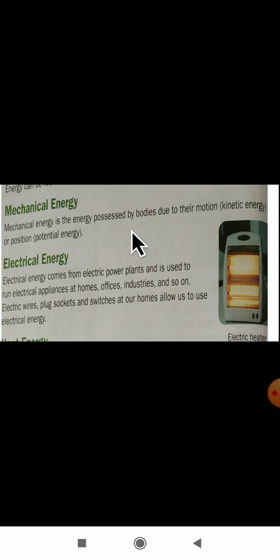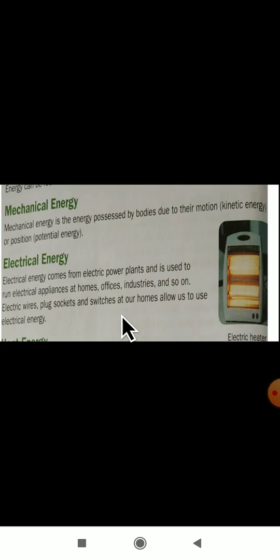The next form of energy is electrical energy. Electrical energy comes from an electrical power plant. From where do we get the electrical energy? We get it from an electrical power plant. Then where are we going to use that electrical energy, dear students? Any idea? We use electrical energy in our homes, offices and industries also.